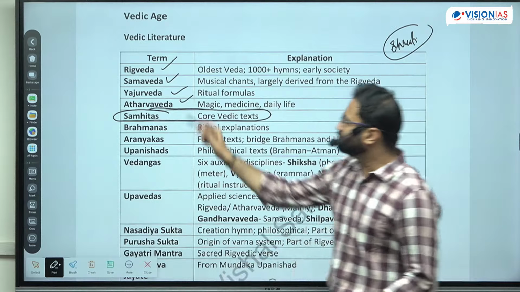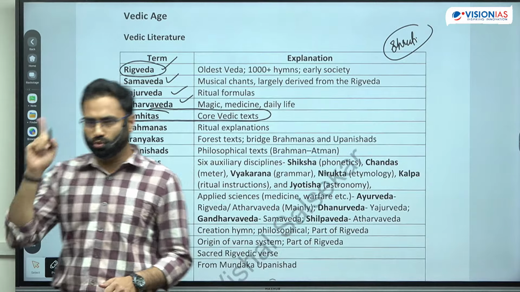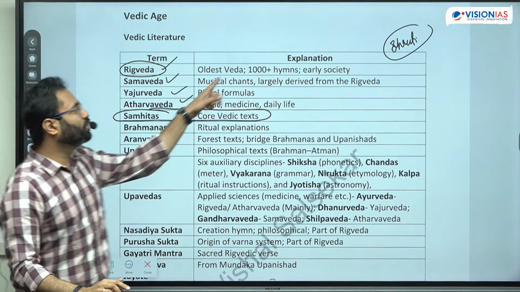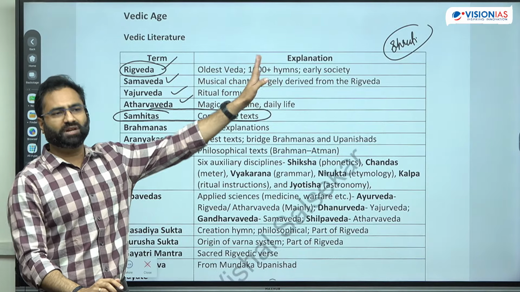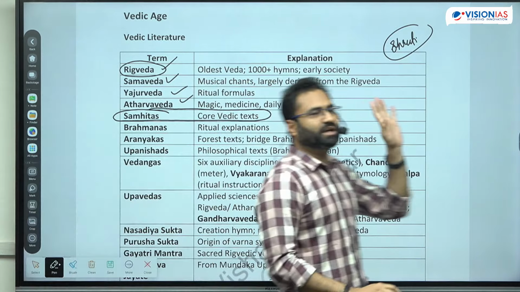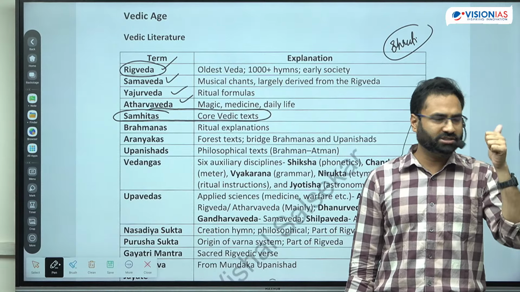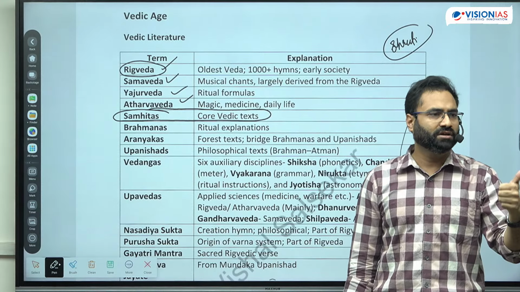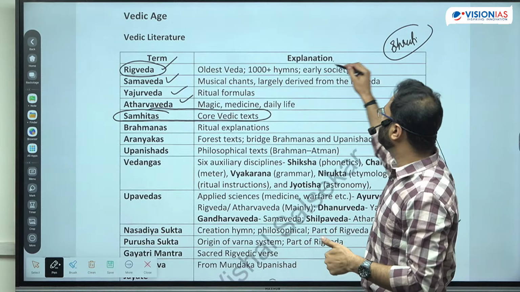Now, Rigved is the most primitive one, the most oldest one, right? And this is the oldest Ved. Roughly 1024 plus hymns are there in it, and this talks about the natural forces. It talks about Indra, it talks about Agni. Okay? So these are the natural forces, even about the Som.